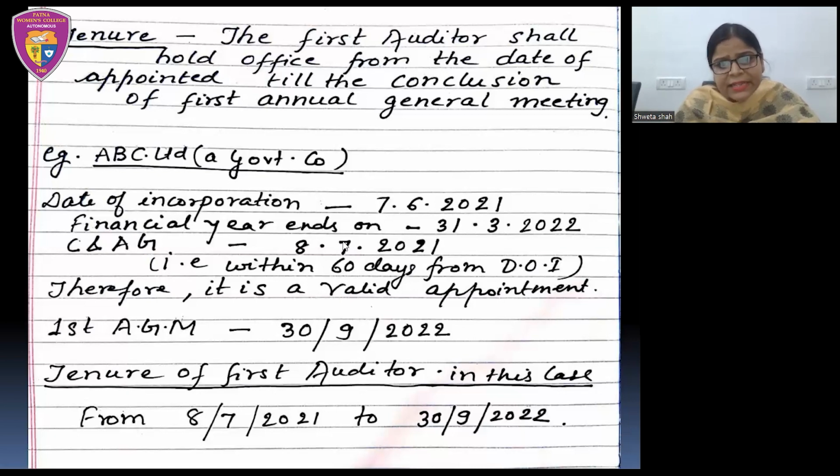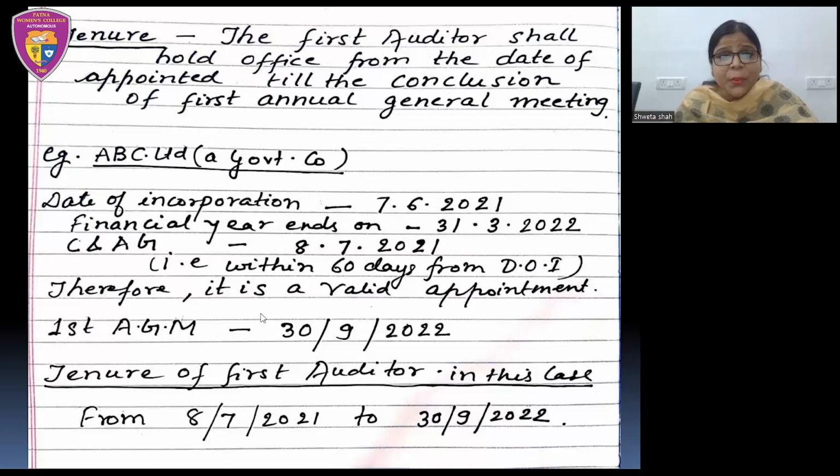So can we say that it is a valid appointment? Yes, it is a valid appointment. Why? Because while calculating the days, we see that the Comptroller and Auditor General of India has appointed the first auditor within 60 days from the date of registration. The date of incorporation is already given in the case, that is 7th June 2021, and the appointment by the Comptroller and Auditor General of India has been made on 8th July 2021. That is within 60 days. So we can say that it is a valid appointment.